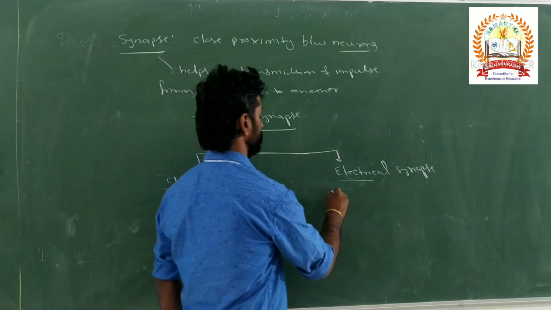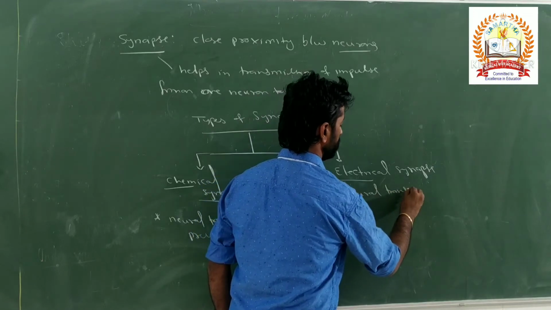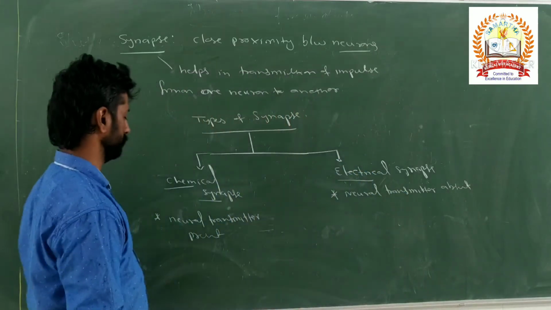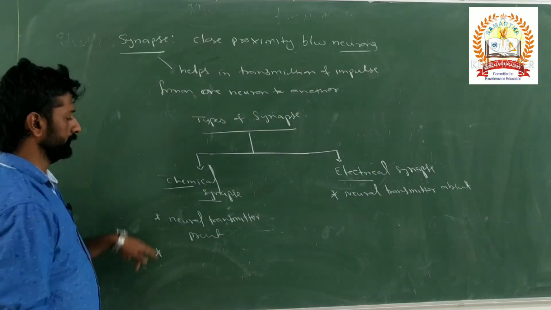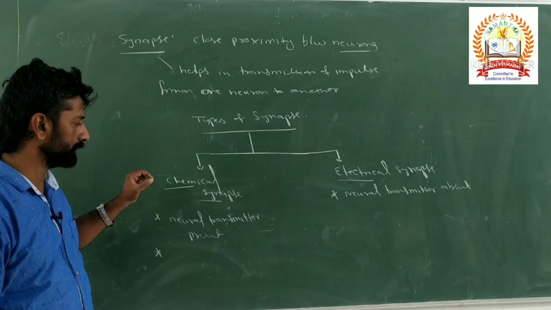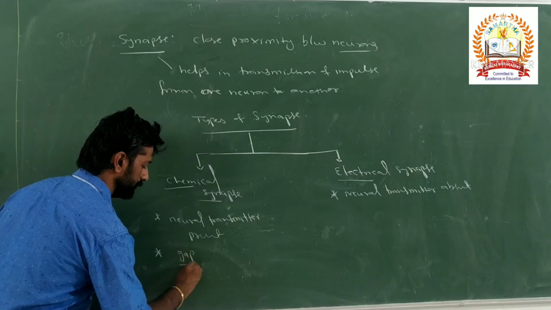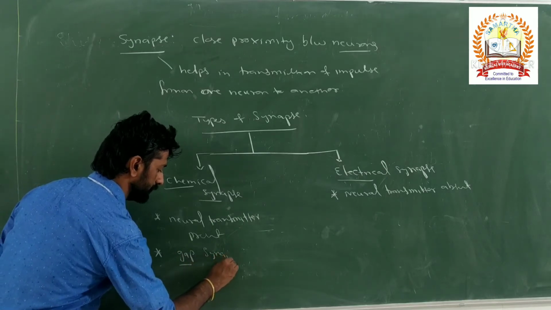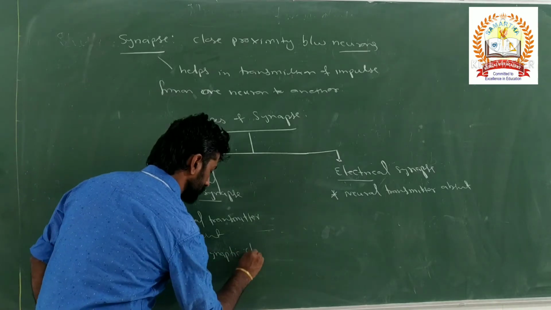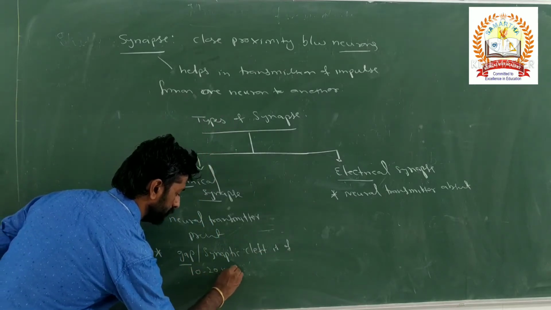What about in electrical synapse here? Neural transmitters are absent. So no need of any neural transmitters here. And here in chemical synapse, what is the gap or the size of that synapse? The gap between one neuron to another neuron is called a synaptic cleft. So the synaptic cleft is of 10 to 20 nanometer.